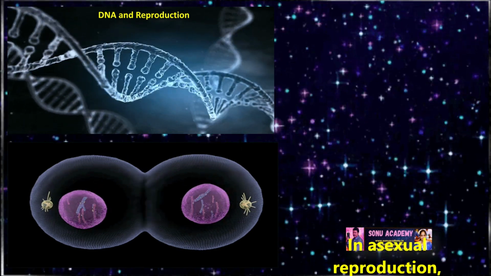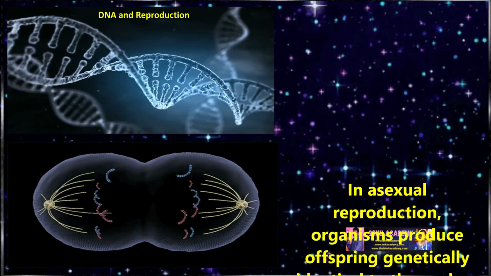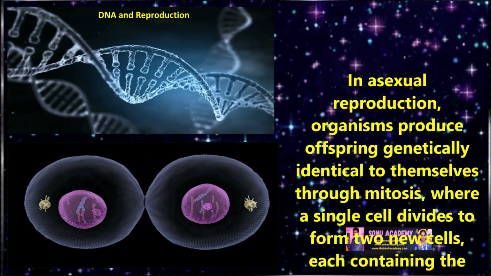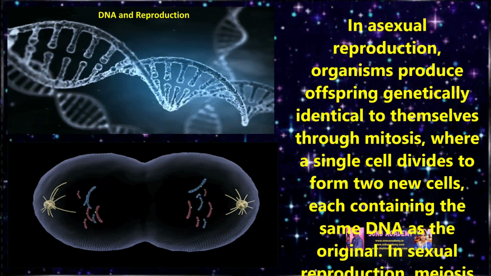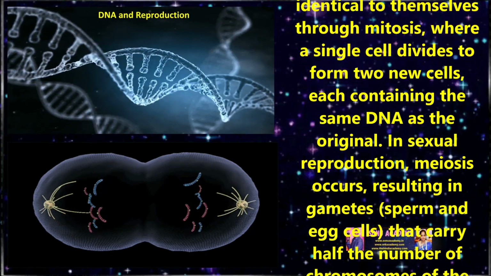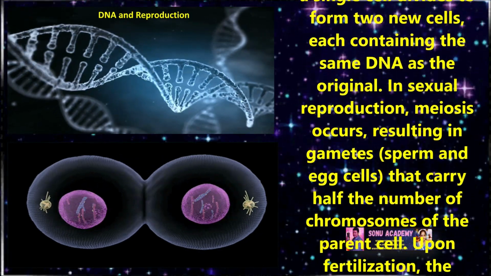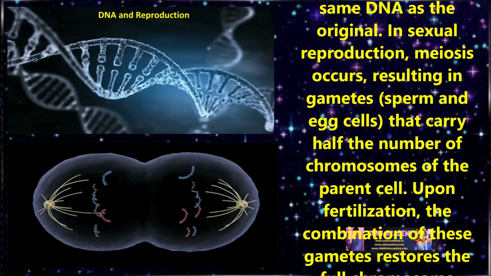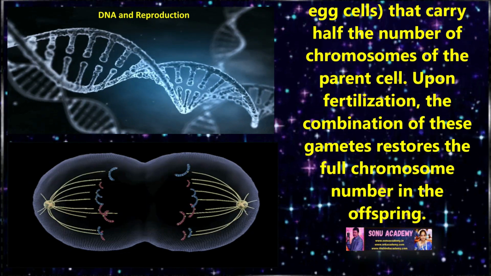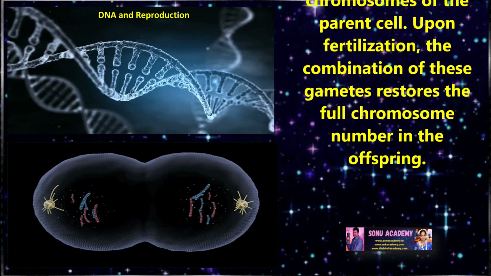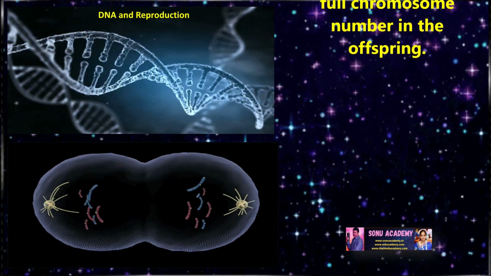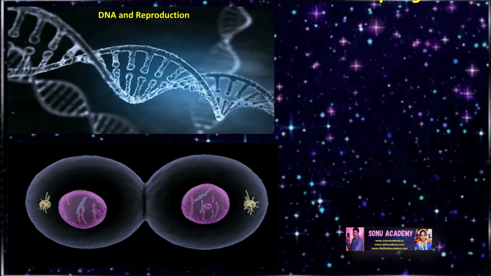Children, let us discuss DNA and reproduction. Cell division: in asexual reproduction, organisms produce offspring genetically identical to themselves through mitosis, where a single cell divides to form two new individuals, each containing the same DNA as the original. In sexual reproduction, meiosis occurs, resulting in gametes, sperm and egg cells, that carry half the number of chromosomes of the parent cell. Upon fertilization, the combination of these gametes restores the full chromosome number in the offspring.